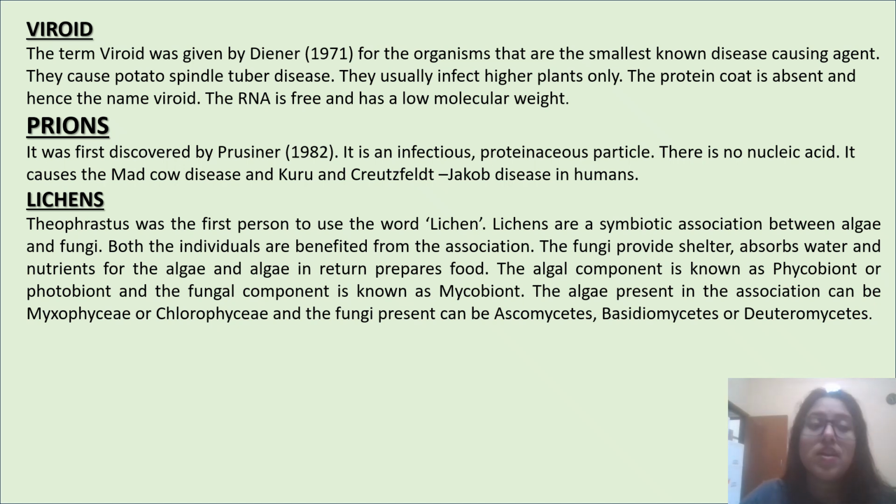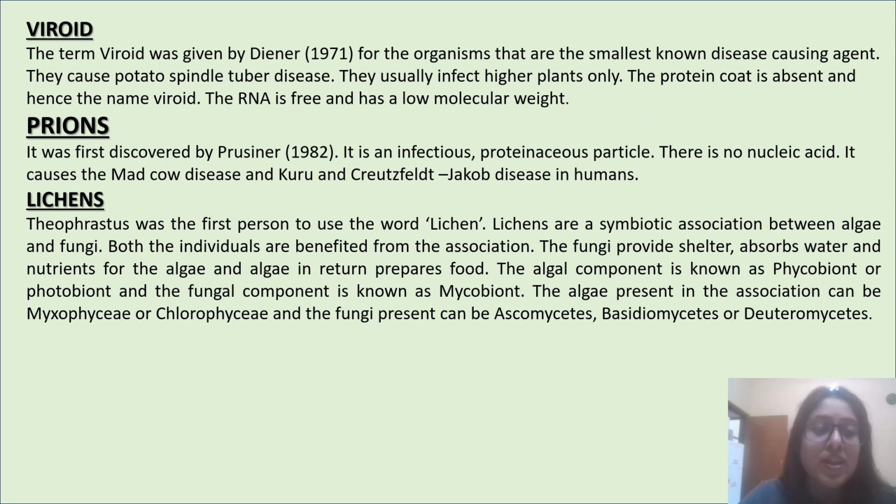What are prions? It was first discovered by Prusiner. It is an infectious proteinaceous particle. There is no nucleic acid. It causes mad cow disease, and Kuru and Creutzfeldt-Jakob disease in humans.